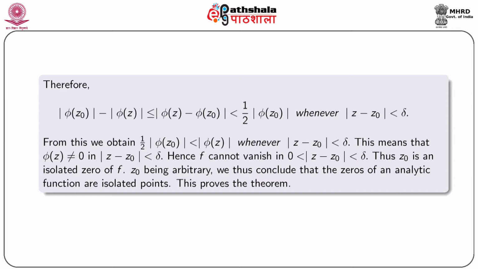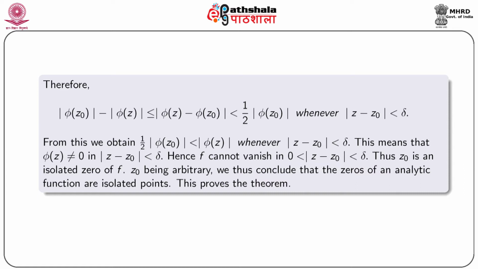From this we obtain ½|φ(z0)| < |φ(z)| whenever |z − z0| < δ. This means that φ(z) ≠ 0 in |z − z0| < δ. Hence, f cannot vanish in 0 < |z − z0| < δ.